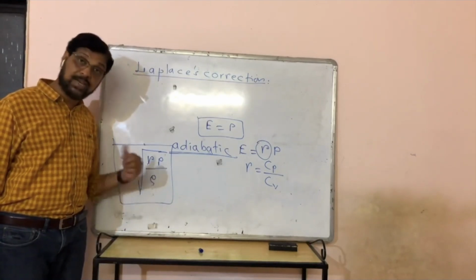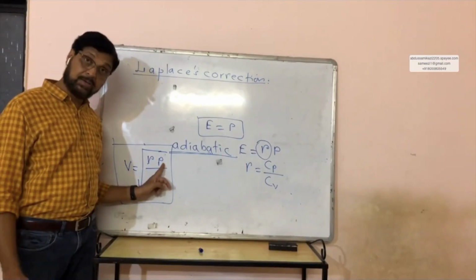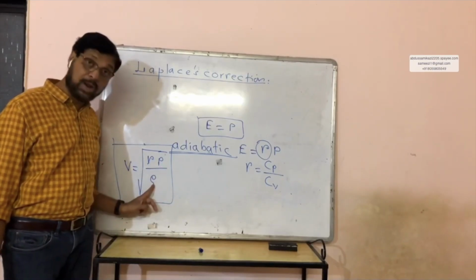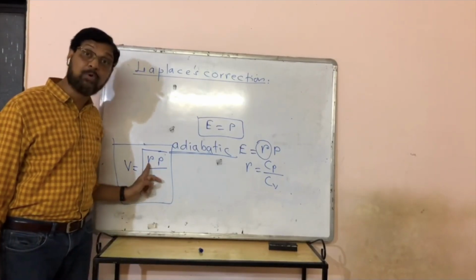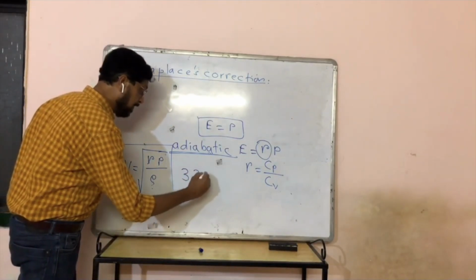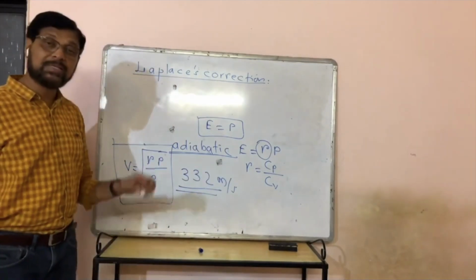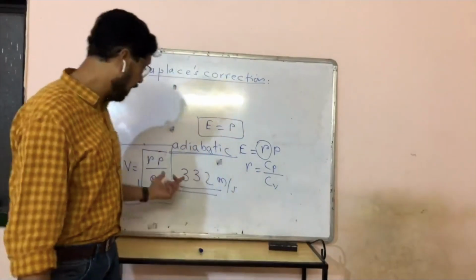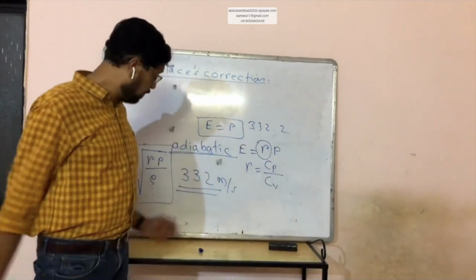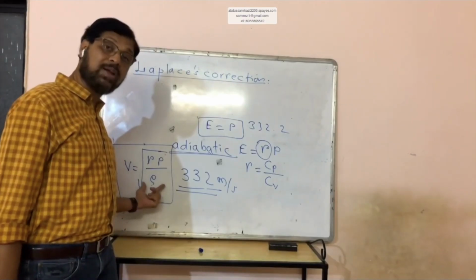And if you put the values here at normal temperature and pressure, if you put pressure equal to 1 atmosphere, 1.013 into 10 raised to 5, rho 1.29, gamma 1.41. If these values are put, the velocity comes out to 332 meter per second, which is very close to the exact value. Because the exact value is 332.2 something. So it is very close to the exact value. Means this formula is more correct.